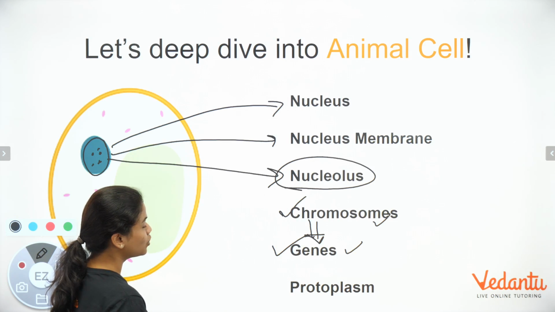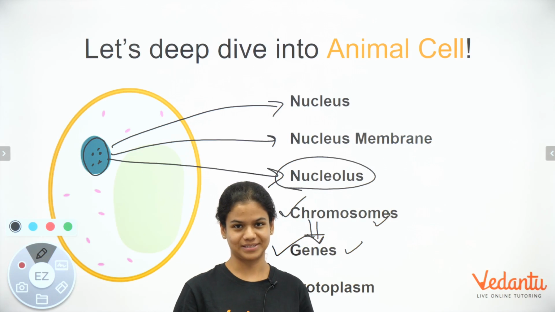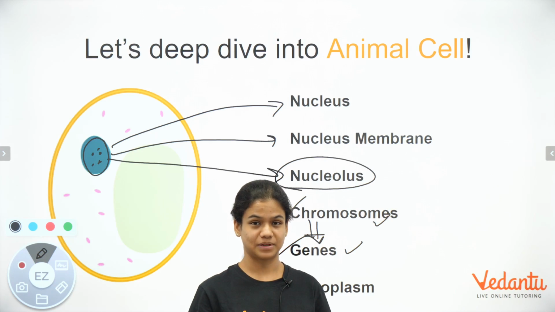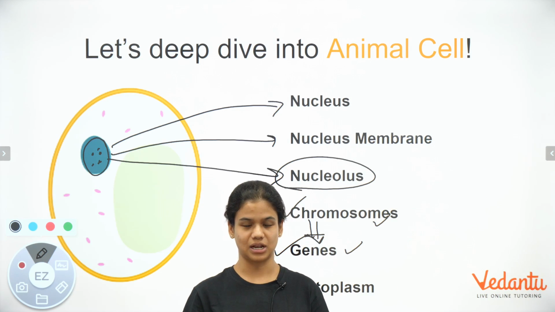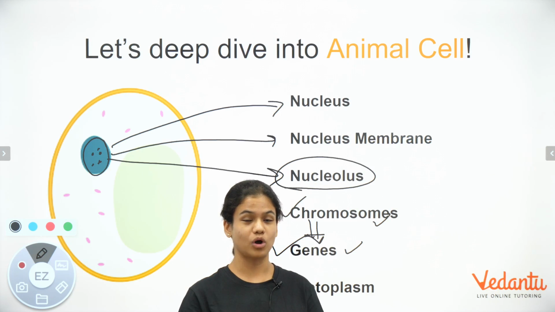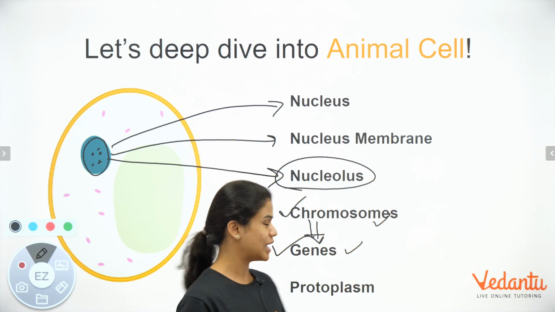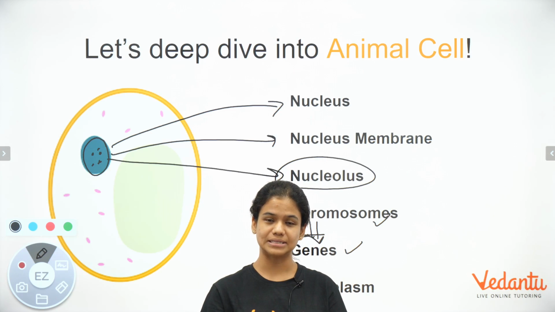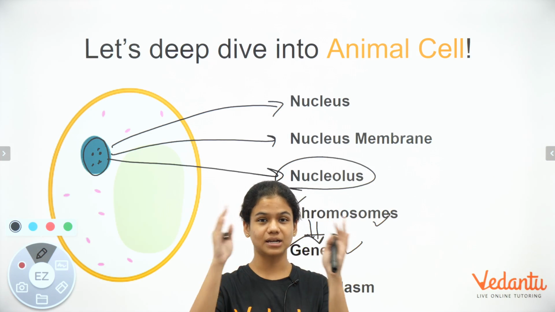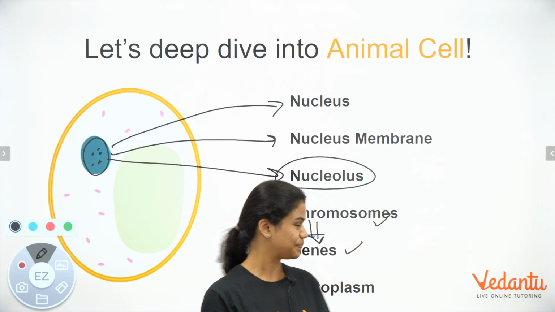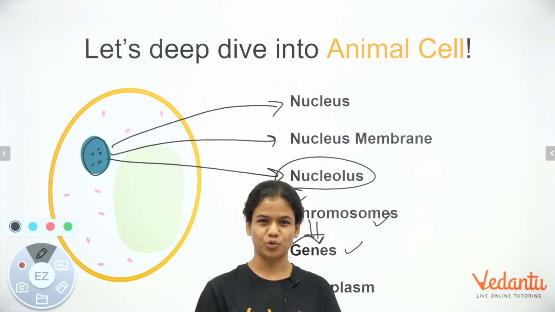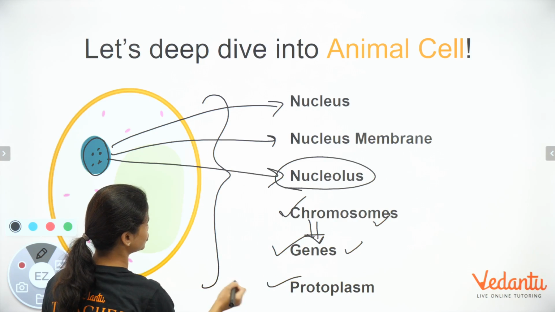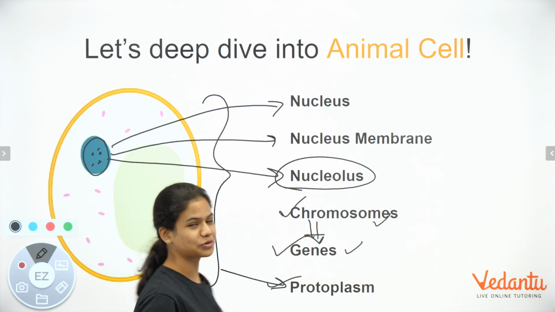Alright, now let's understand what is protoplasm. We already know what are cell organelles, right? Everything that is inside the cell. Now when you add a cell wall or a cell membrane to it, it becomes protoplasm. So imagine all the cell organelles which are inside the cell and a cell membrane or plasma membrane. It makes up the protoplasm. So everything, if I can manage, I would call it protoplasm.